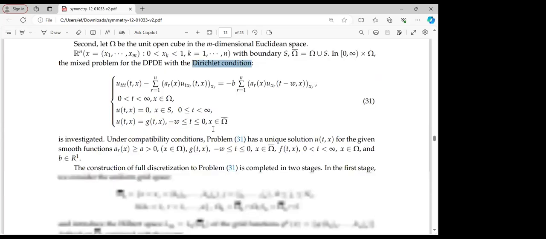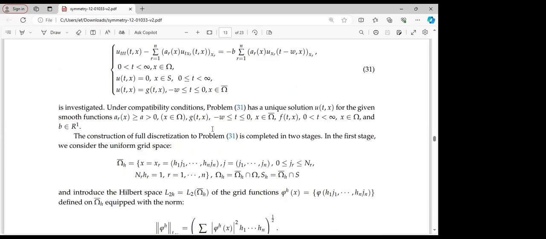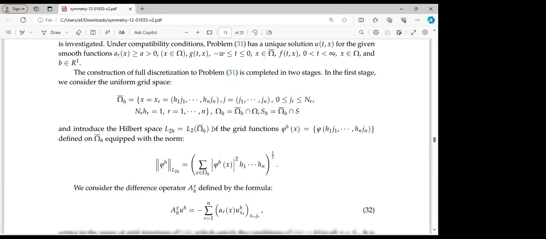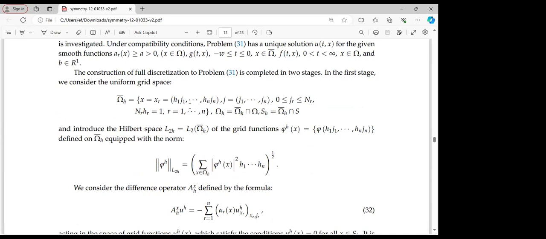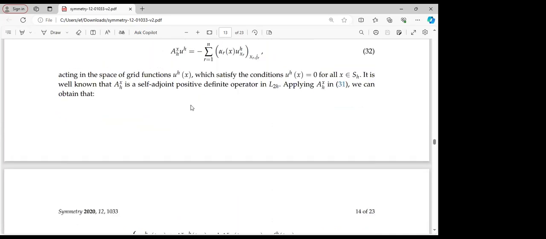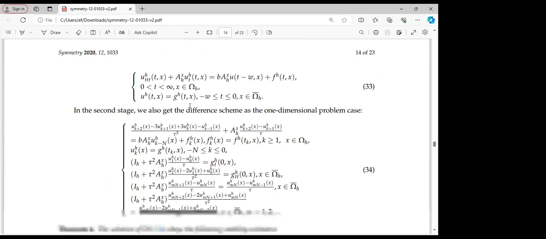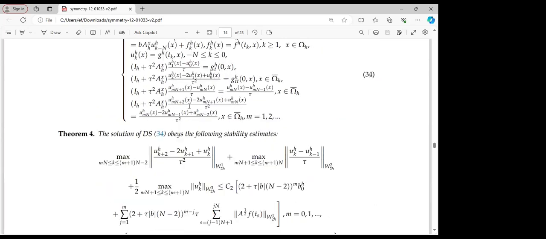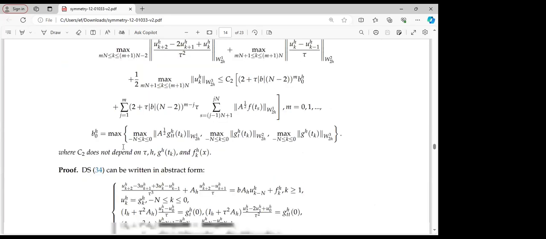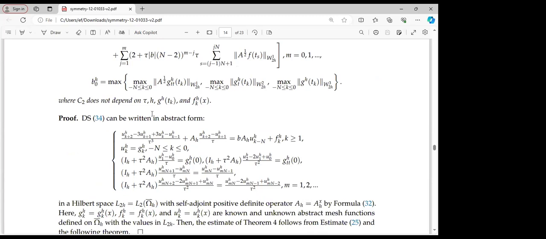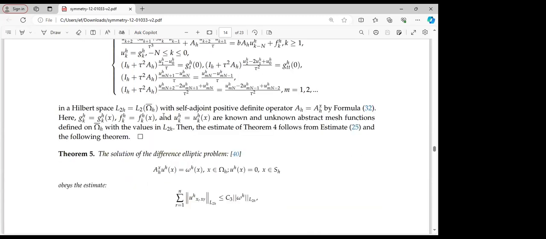If we follow the same procedure, and due to time factor let me move a bit faster, we will see that the proof is also quite obvious, just as we did in the case of theorem 4. Applying the discretization and the conditions we have, we will be able to establish theorem 3, theorem 4, as well as theorem 5.